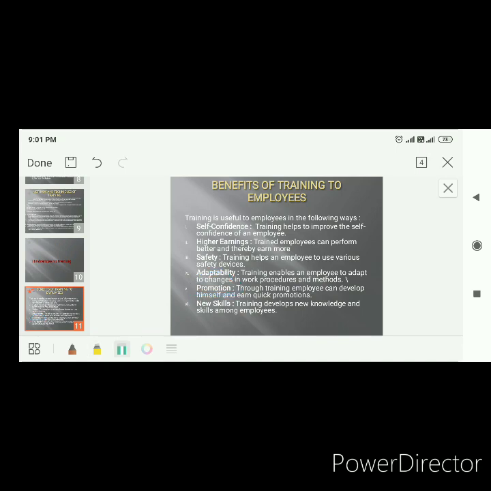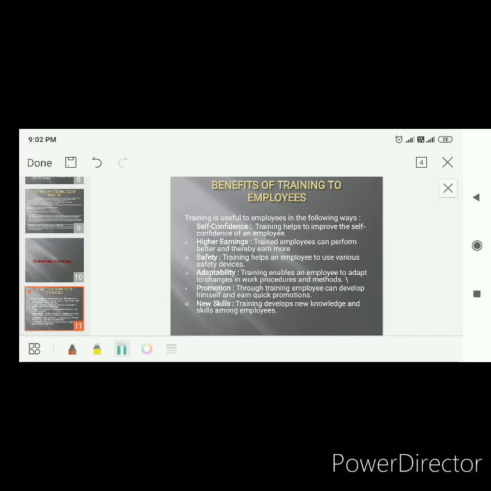Next point, the last point, new skills. Obviously training develops new knowledge and skills among employees. Why is training given? If I don't know anything, I've been trained to use that method, I've been trained to do that. So once the training is given to you, you start doing the thing. So that is why training is important to you.